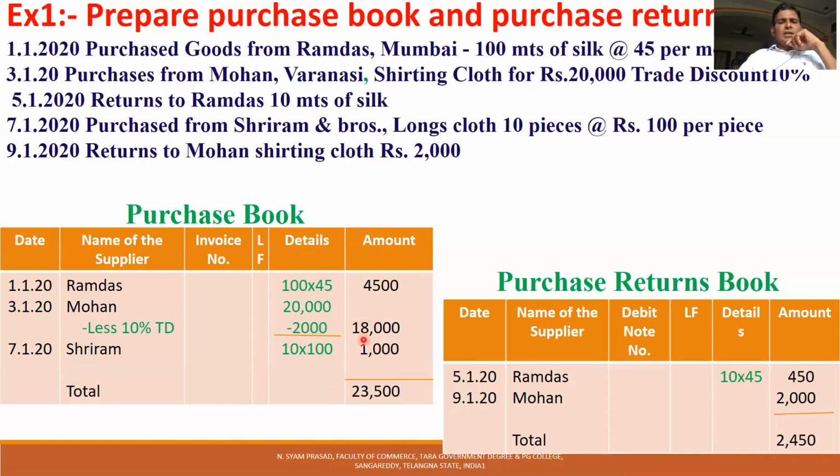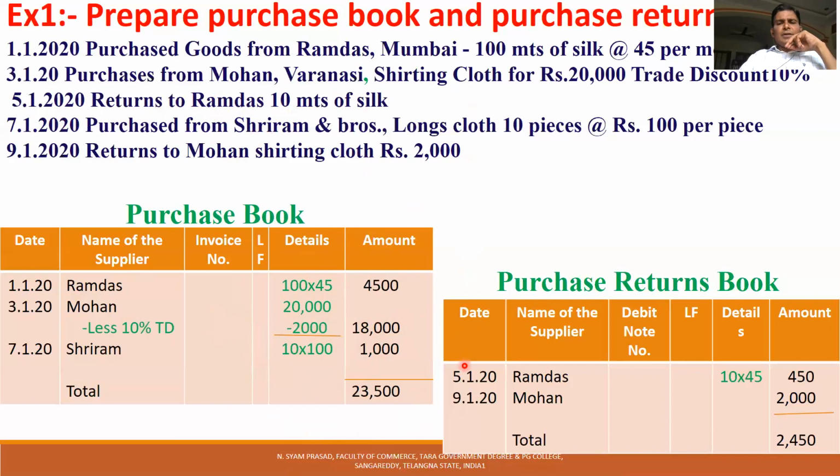So 4,500, 18,000, 1,000, the total of the purchase book is 23,500. This total of 23,500 is transferred to the purchase account. Now come to the purchase returns account. How many returns are there? We returned goods to Ramdas, and we returned goods to Mohan. So we returned to Ramdas 10 meters of silk.